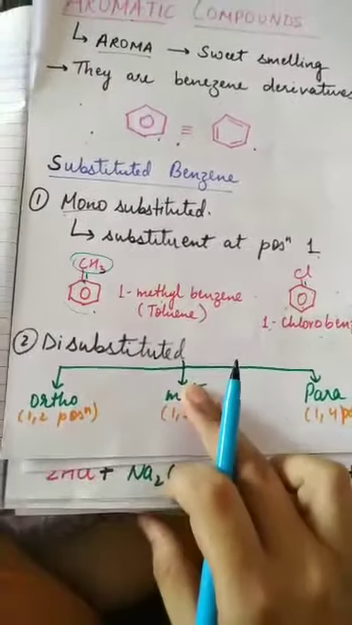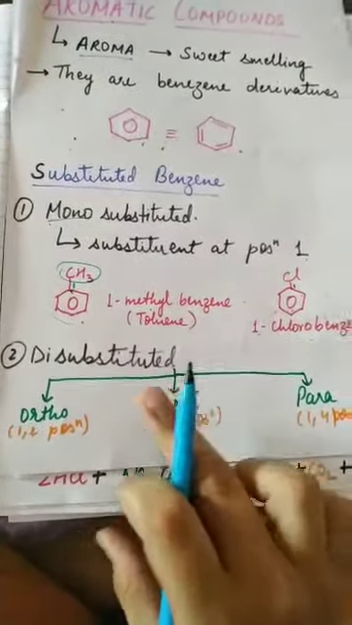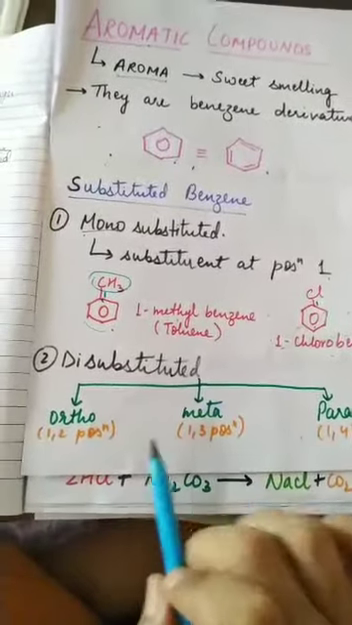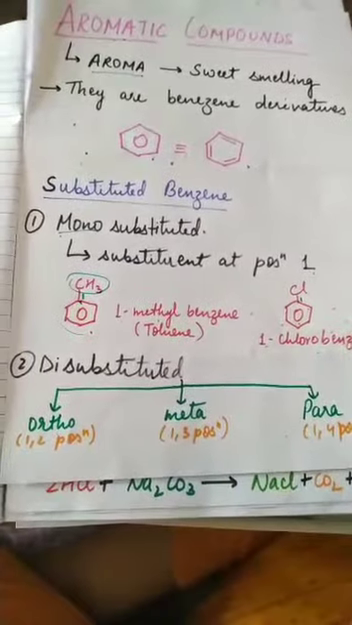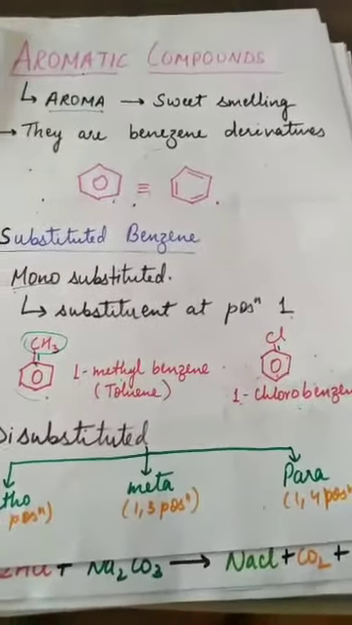Second is disubstituted benzenes. What are disubstituted? Disubstituted has 3 divisions, or you can say 3 positions: ortho position, meta position and para position. Now I will tell you what these positions are. Now see students, this is ortho position. What is ortho position? Suppose a substituent is attached at the first position. The position next to the first position, that is the second carbon, is the ortho carbon. So this position is ortho position.